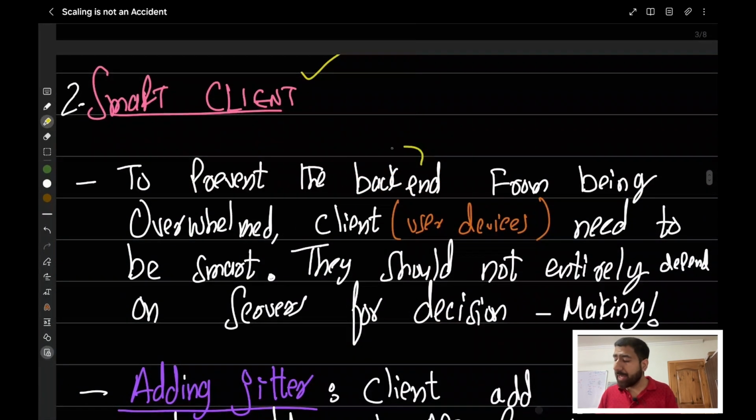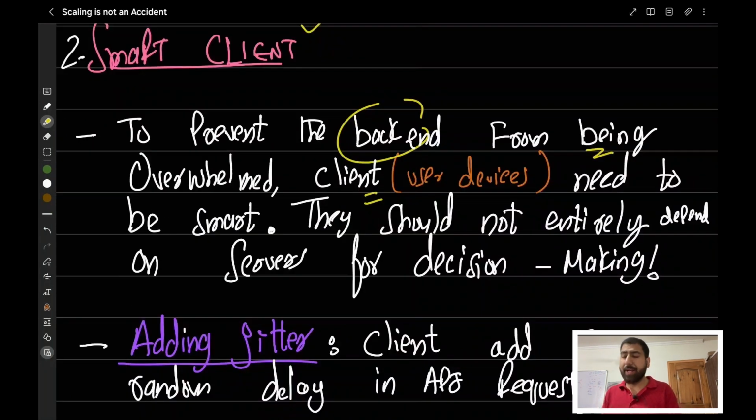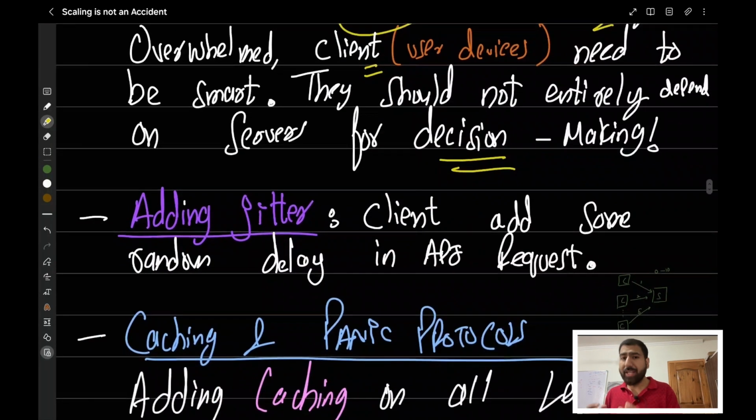Now let's move to the next point, which is smart clients. To prevent the backend from being overwhelmed, they made their client, which is the user device we're talking about, smart. They decided that the client, the user device, should not be entirely depending on the server's decision making. So the first thing they did is adding jitter on the client side.